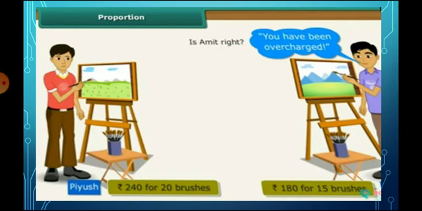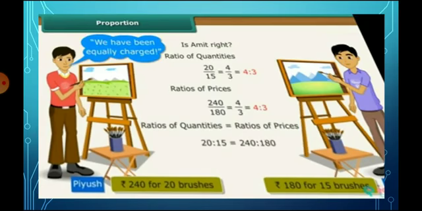Is Amit right? See the question. You have been overcharged. So at that time the other boy had some doubts. Oh, I just spent more money. He has some doubts.